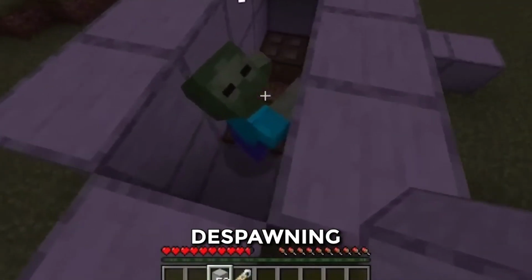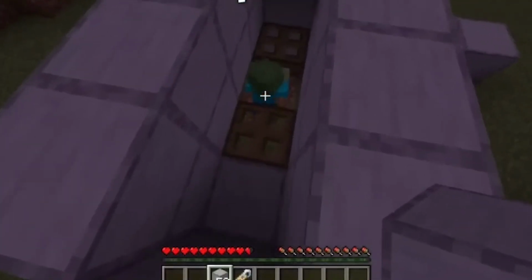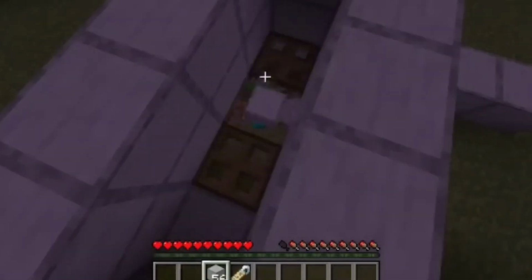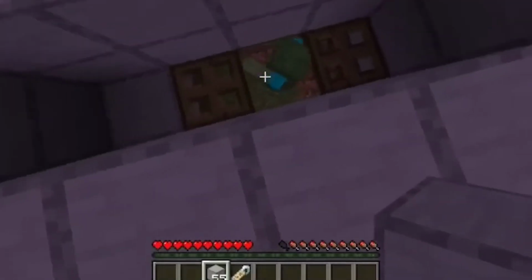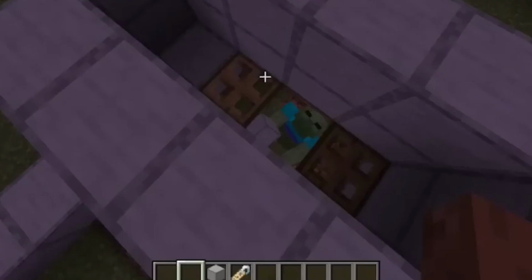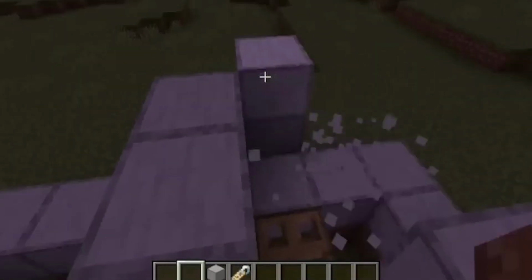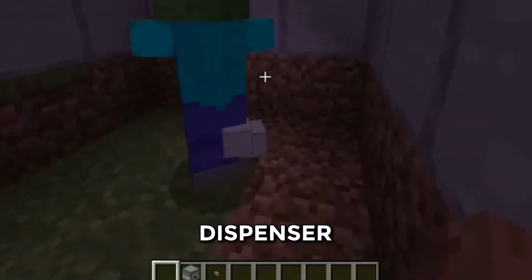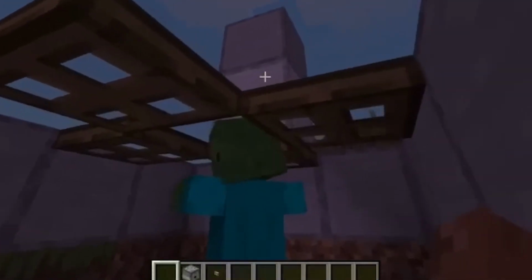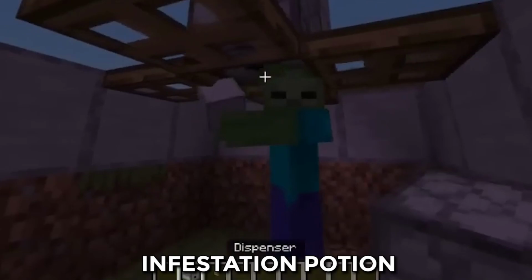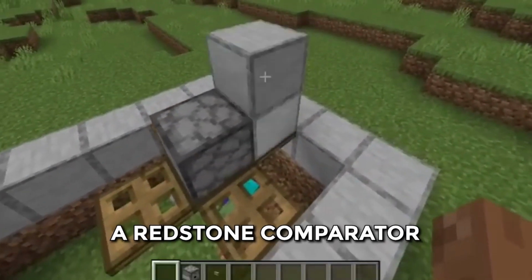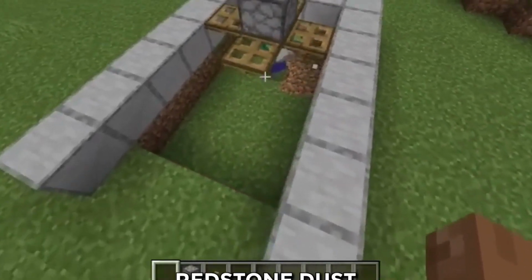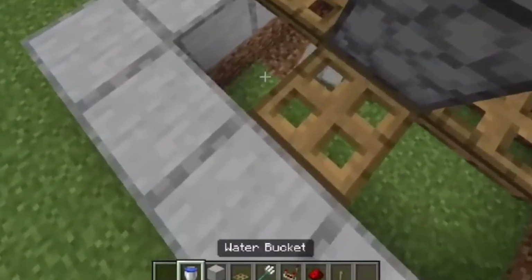To stop him from despawning, you can drop some items, and if he picks them up, then he won't despawn anymore. After that, break the blocks that were built over the trapdoor, leaving the block that is at the center of the trapdoor. Place a dispenser on one side, facing into the hole, and put the infestation potion inside the dispenser. Behind the dispenser, place a redstone comparator and connect it with redstone dust leading to a button.